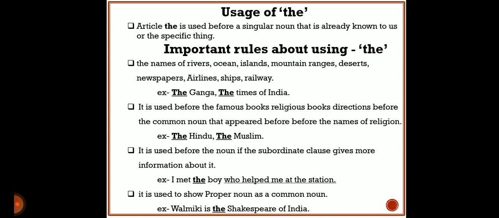But here Valmiki's writing is compared with Shakespeare, so here Shakespeare's name is not used as a proper noun, but it is used as a common noun. When a proper noun is used as a common noun, before that common noun we have to take the article 'the'. And this is the fine example of that. Valmiki is the Shakespeare of India. These are the rules. Let us turn to see the remaining rules of using 'the'.